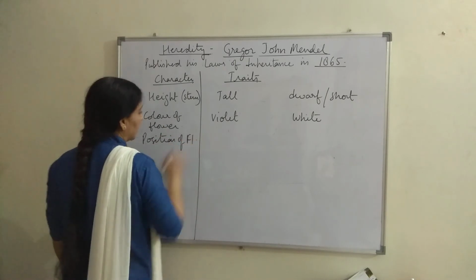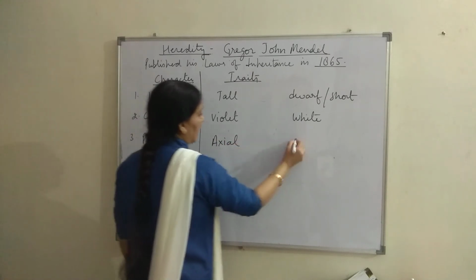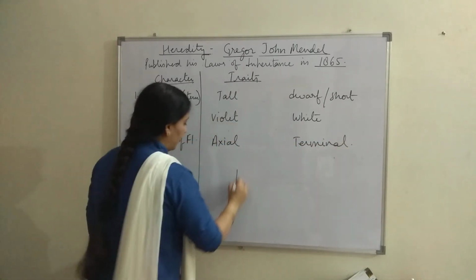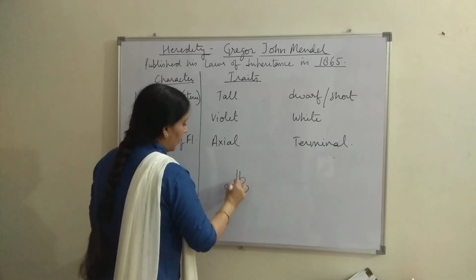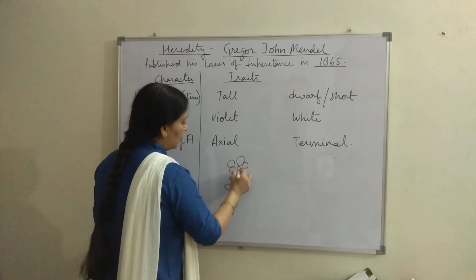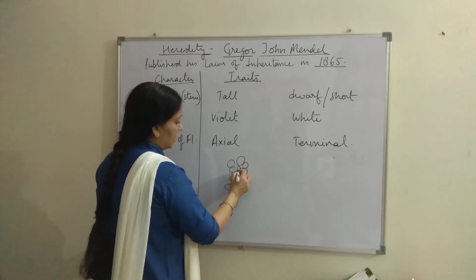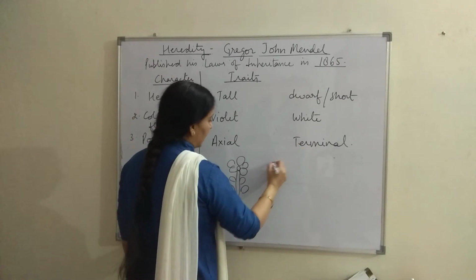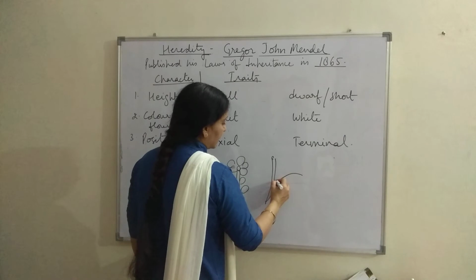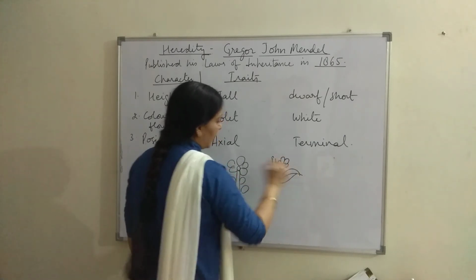Position of flower, that is axial or that is terminal. What is the meaning of axial and terminal? Suppose this is floral axis and it is bearing a terminal bud. This bud blooms into a flower at the apical region, at the terminal region, then it is called terminal flower. And if flower develops in the axil of a leaf from this part, this is called axial flower.